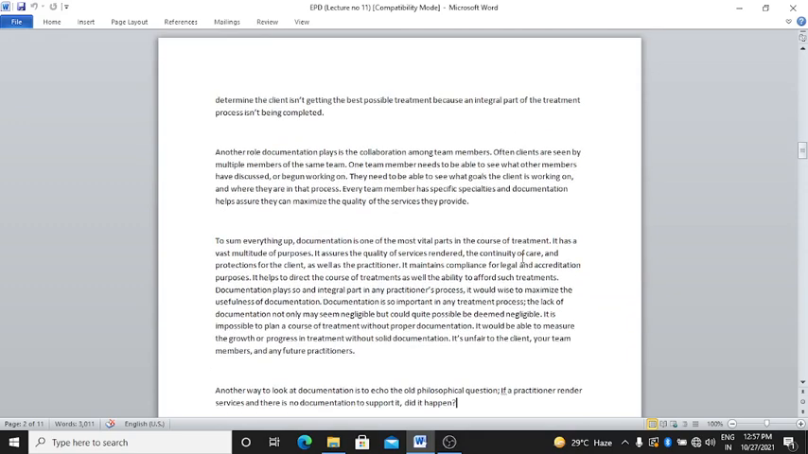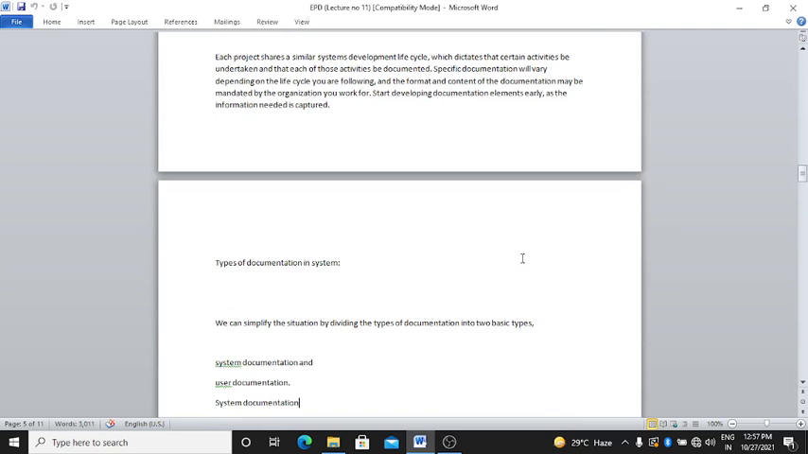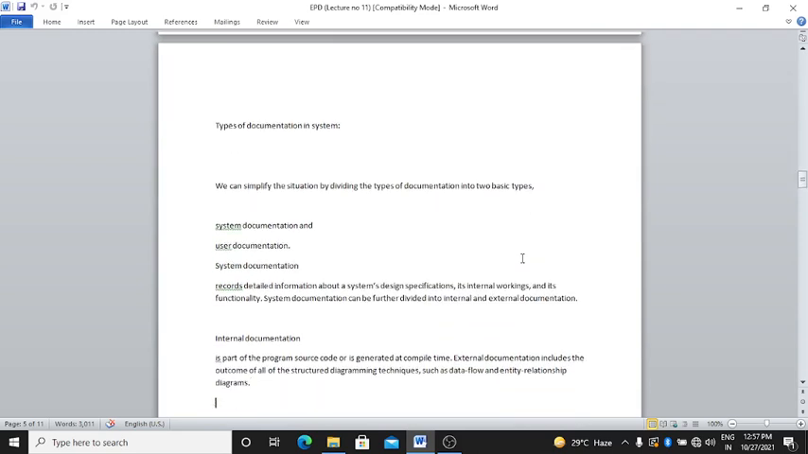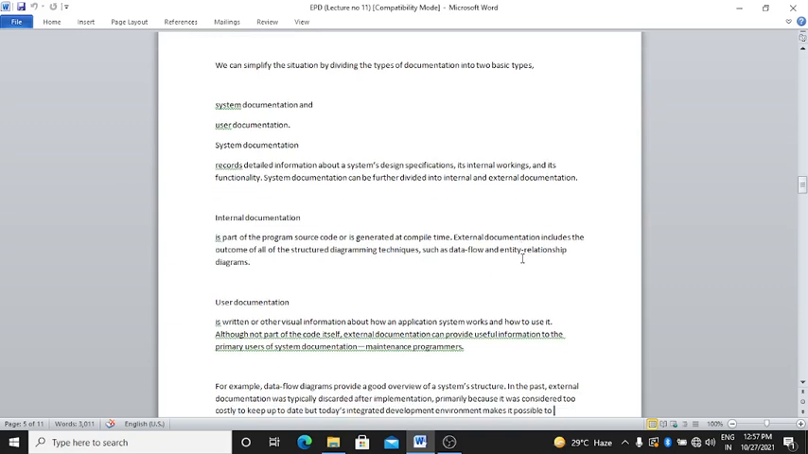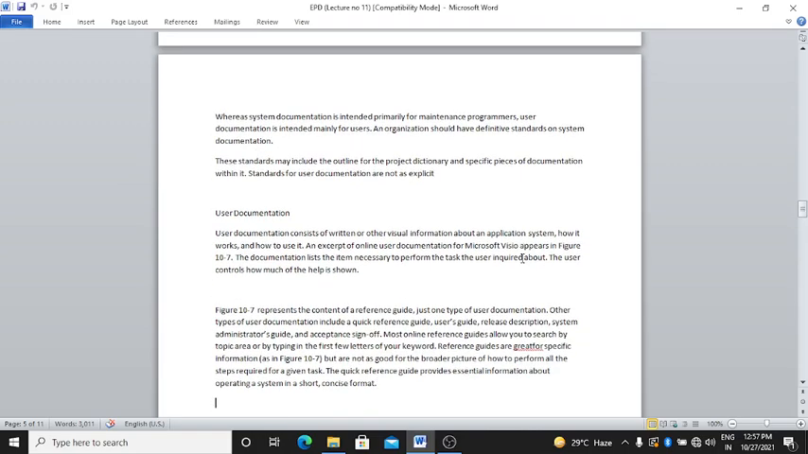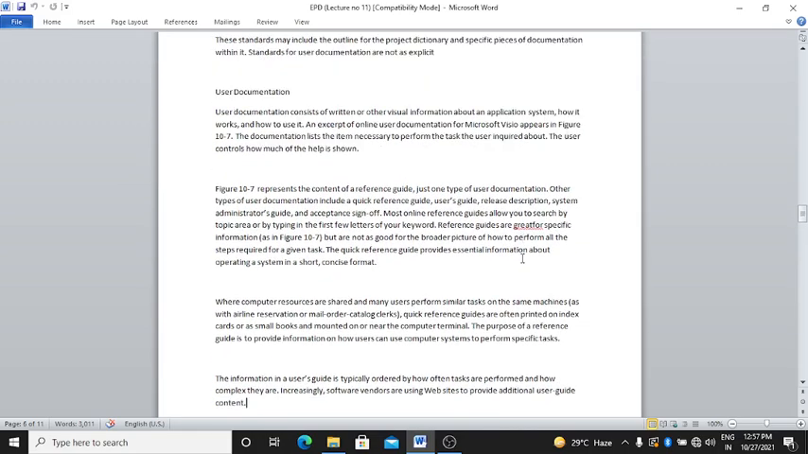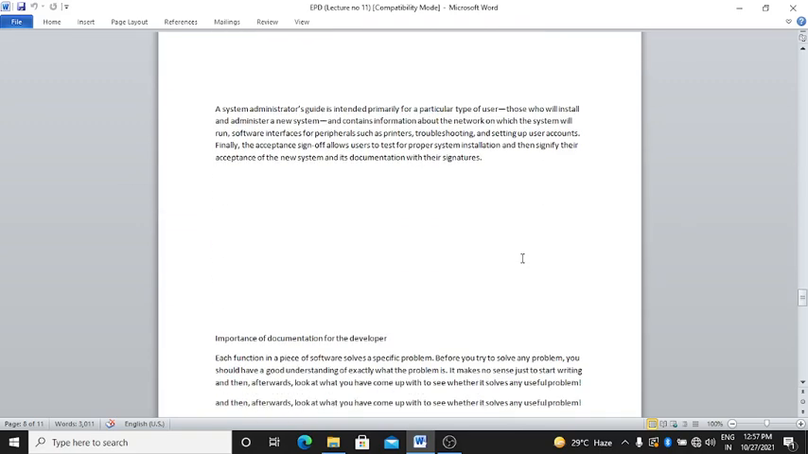After that, types of documentation and their importance we have studied, right? Then system documentation and user documentation. In system documentation there are two topics, internal documentation and external documentation, and their definitions and examples we have seen today. After that, user documentation we have studied, and we saw different examples of that, right?